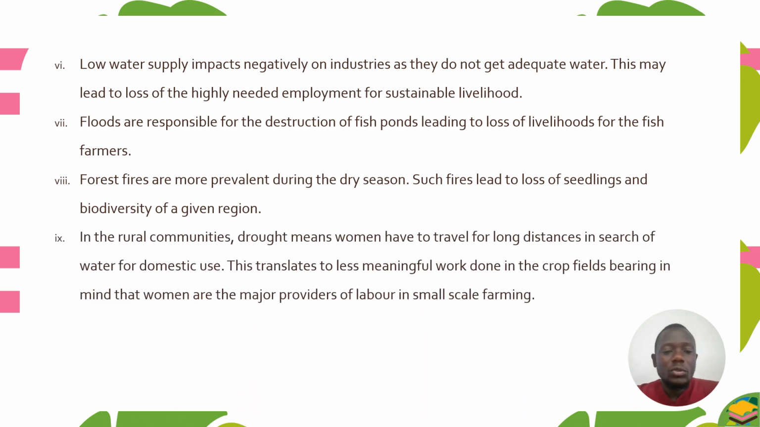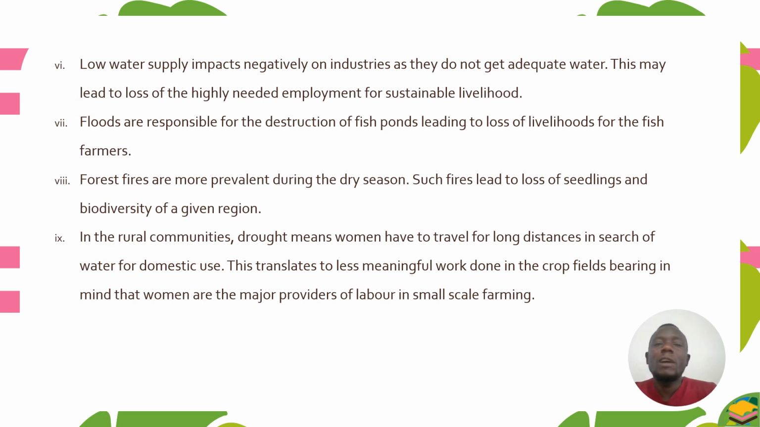And we also talk of the rural communities, where drought means women having to travel long distances in search of water for domestic use. So this translates to less meaningful work done in the crop field, bearing in mind that women are the major providers of labor in small scale farming.